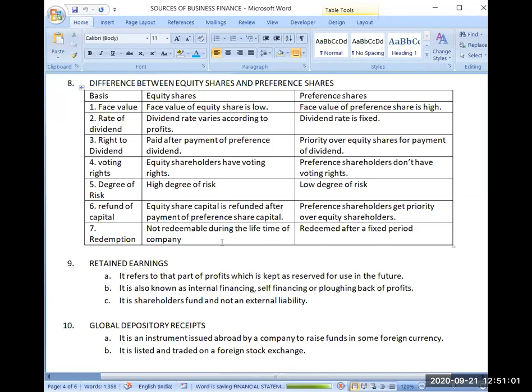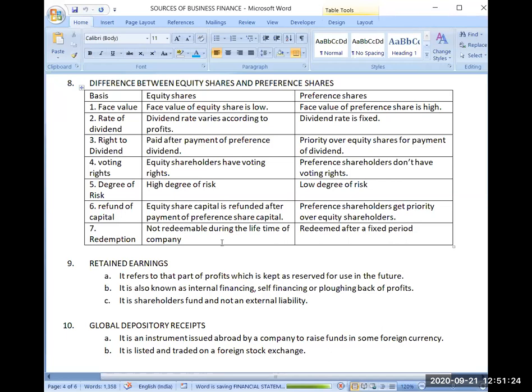The company is not bound to redeem even the equity share capital. If the company has funds, it will redeem. If not, it will not. Is this first point for equity shares clear now?